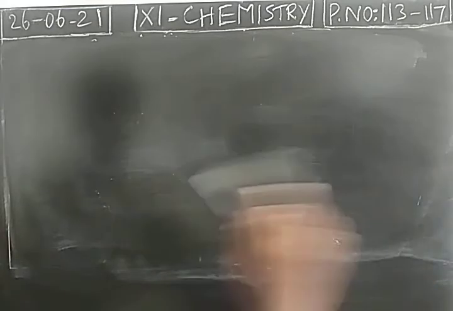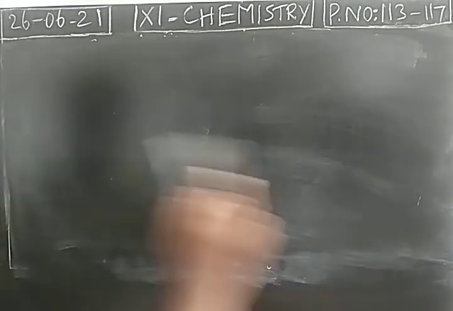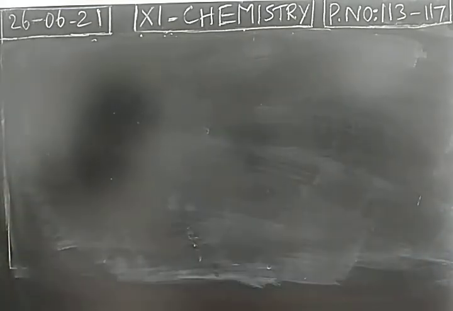So hydrides are one of the compounds of hydrogen. Next, we move into hydrogen bonding.